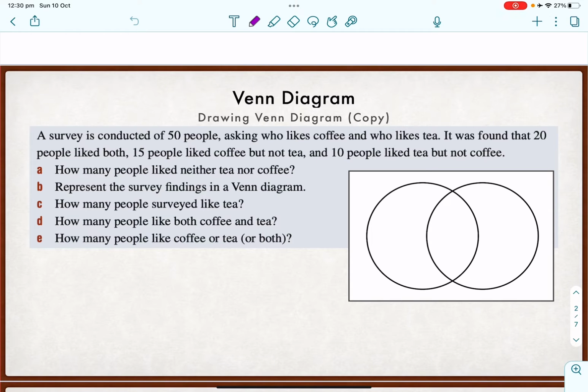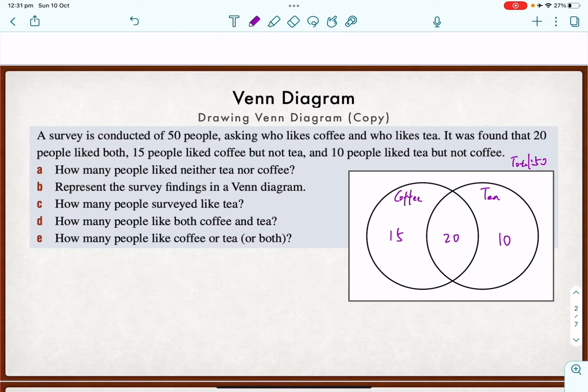First things first, this rectangle represents all the 50 people, a total of 50. One of the circles I use for coffee, and the other one I use for tea. Now 20 people like both, so we have 20 people overlapped. Those 20 people like both coffee and tea. Now 15 people like coffee but not tea, so 15 here. It doesn't include the 20 people, because those 20 like both. And 10 people like tea but not coffee.